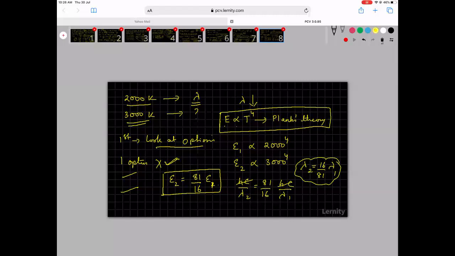Now, you don't have to work out all this. Those two options where lambda was less, 16 by 80 is almost a fifth of it, since 16 into 5 is 80. So all I have to do is take lambda 1 divided by 5. So the answer is lambda 1 by 5.